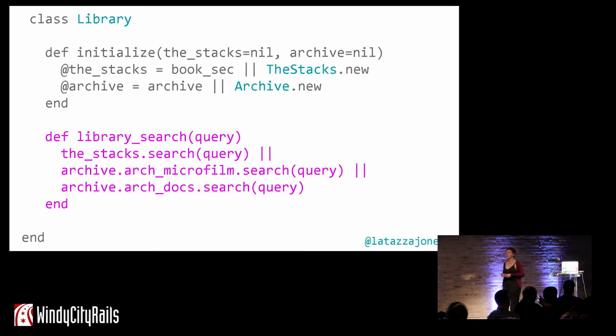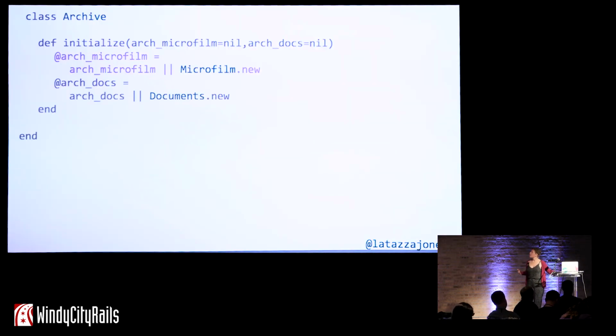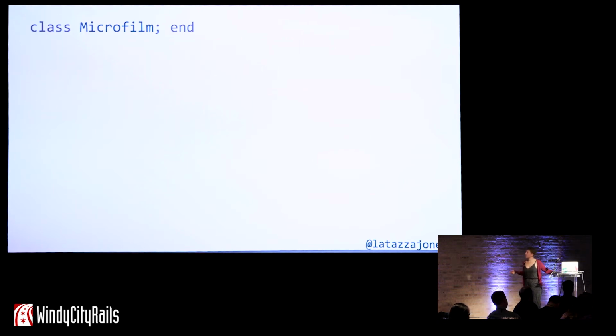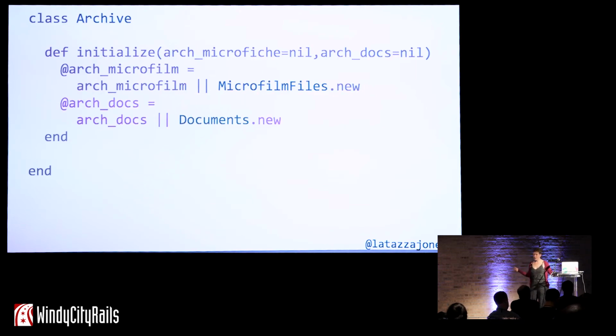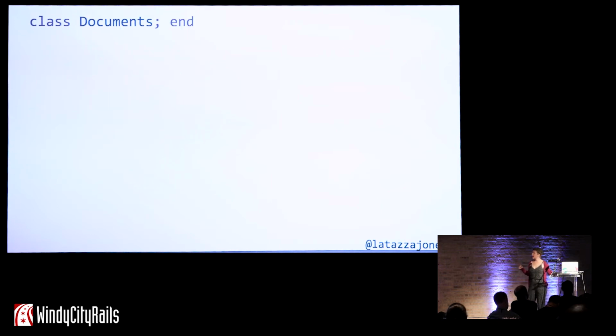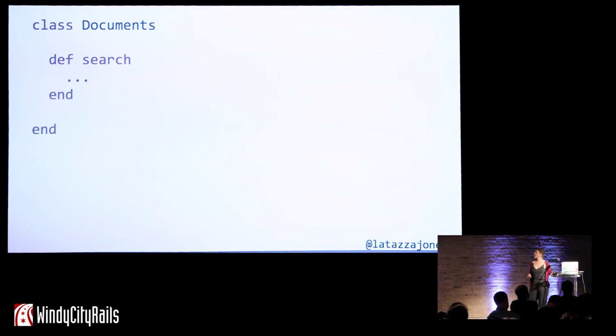arc.microfilm.search. So what is arc.microfilm, right? Now we know we want to search all parts of the archive. So we have to think, what is arc.microfilm? And we look at it, it's an instance variable. It's also a class, another class, a third class. So we're going to go into our third class, microfilm. We'll add our search method. All right, okay, that's done. Now, what is arc.docs, right? That's the last part of this statement. Same, it's an instance variable. It's a class. So we'll add our search method to arc.docs.